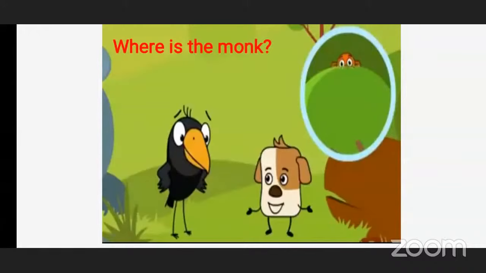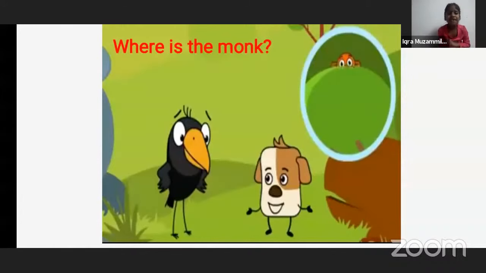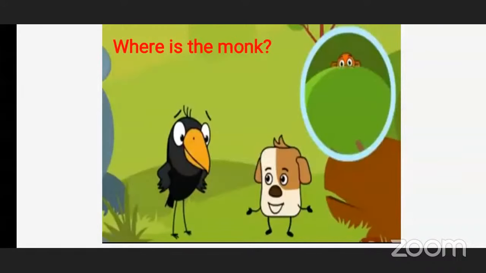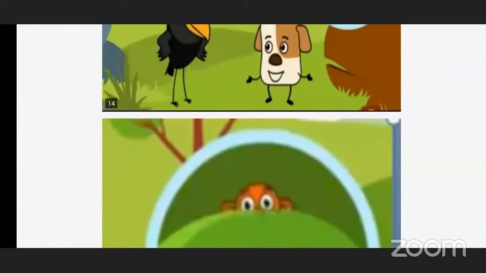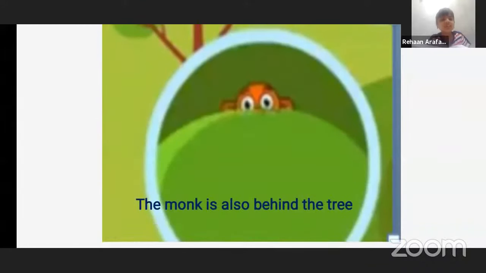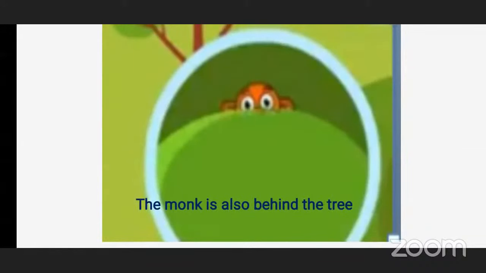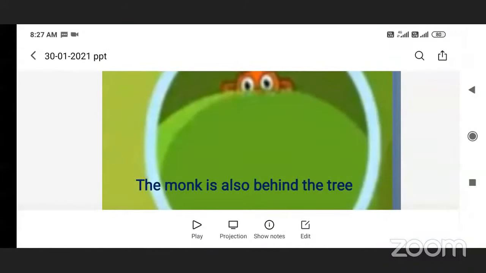Anybody want to answer? Where is the monkey? On the tree? Top of the tree? No, he is not at the top of the tree. See, his face is visible, right? So that means his half face is visible, that means he is behind the tree. So the monkey is also behind the tree.